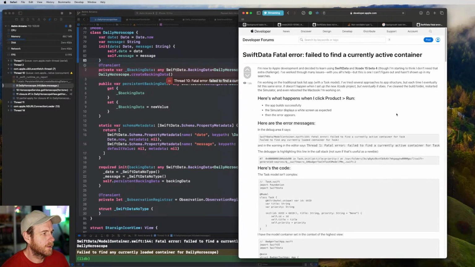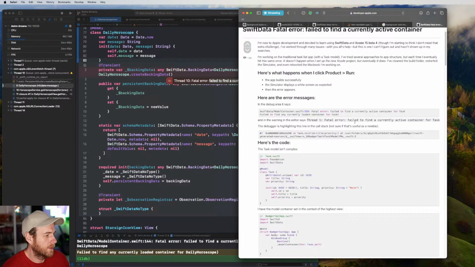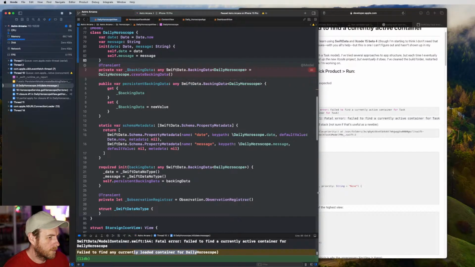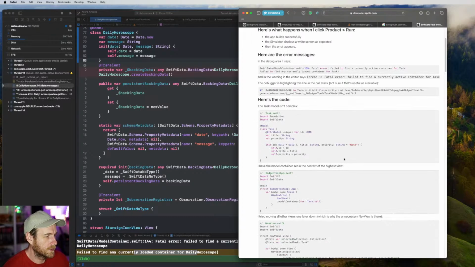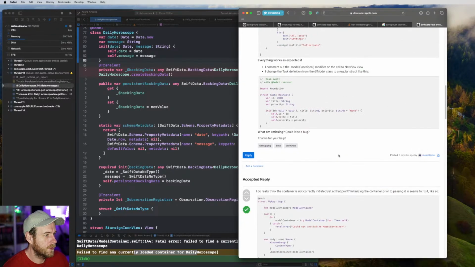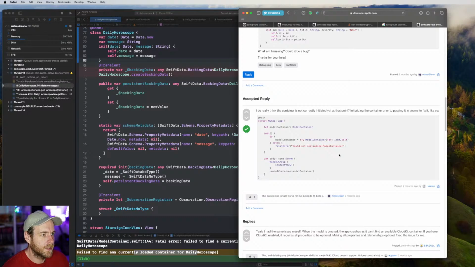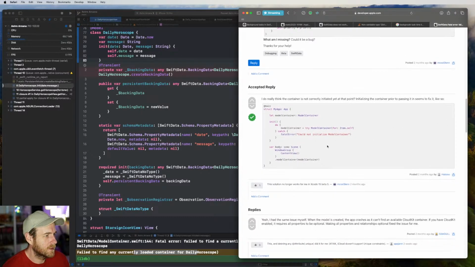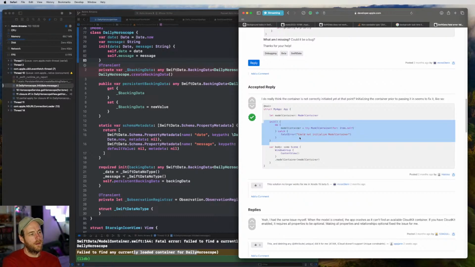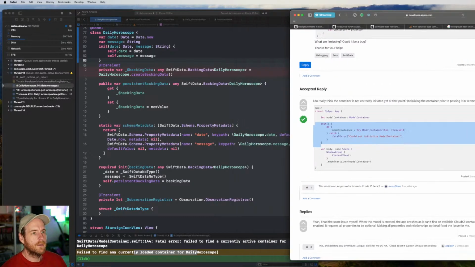Let's see what we got here in the debug area. Yep. Task model isn't complex. Right. Not correctly initiated yet at that point. Initializing the container prior to passing it in seems to fix it. So what do we got? We've got model container. Interesting. Oh, let's do it that way.